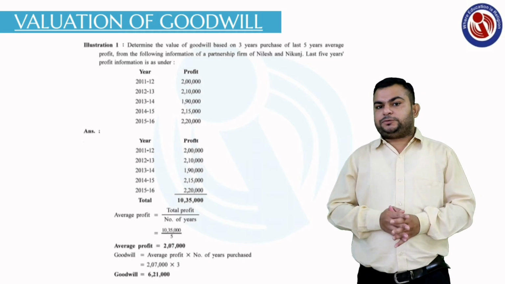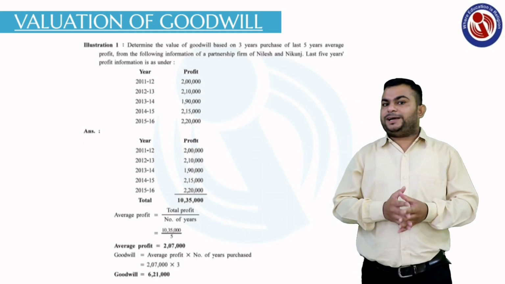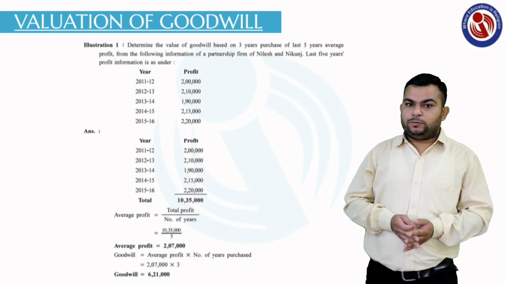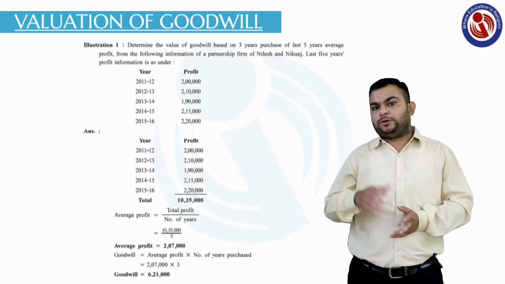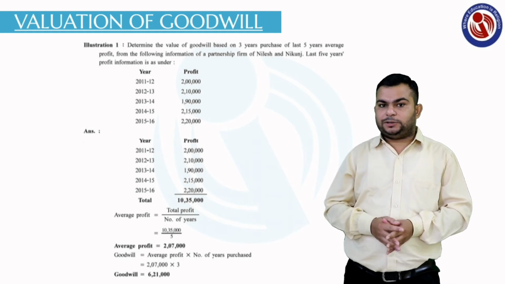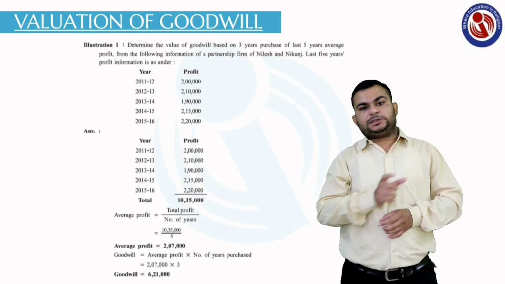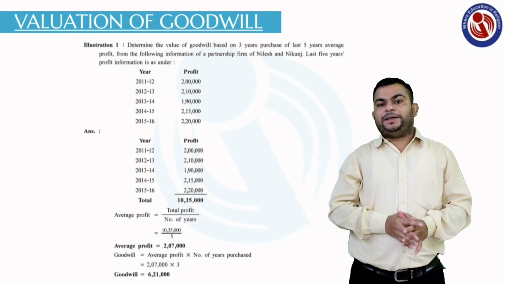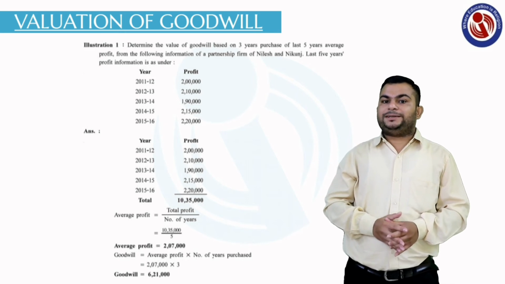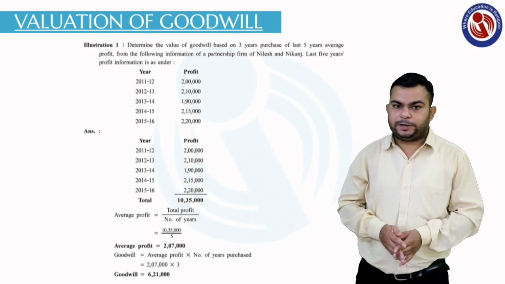On this basis we find the average profit. The formula is average profit equals total profit divided by number of years. Total profit is 10,35,000, divided by 5 because 5 years are given. So 10,35,000 divided by 5 gives 2,07,000 rupees. This is your first step, the average profit.